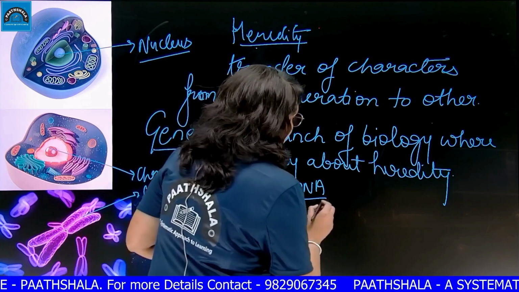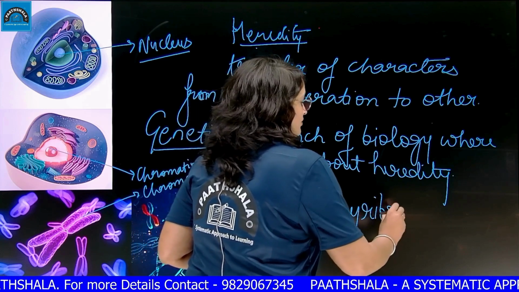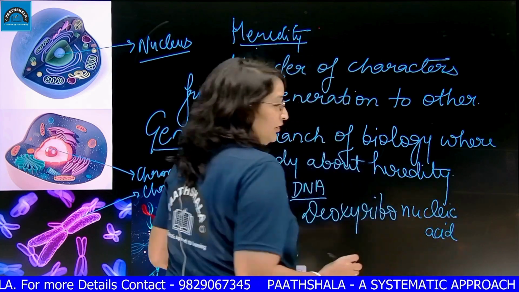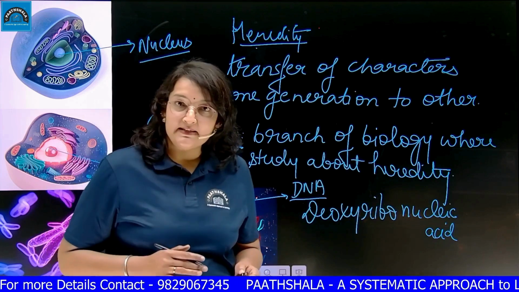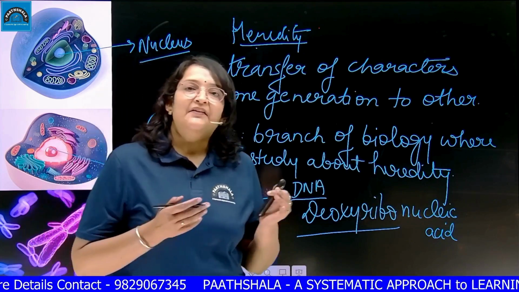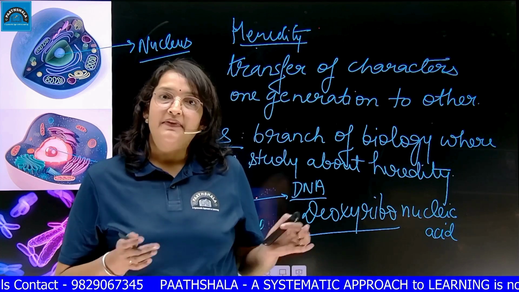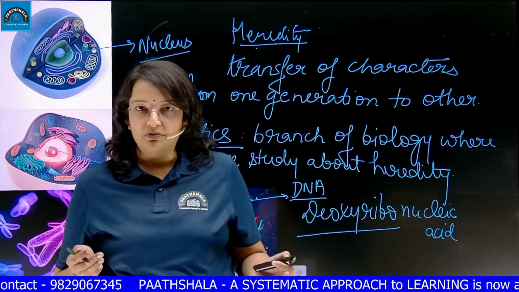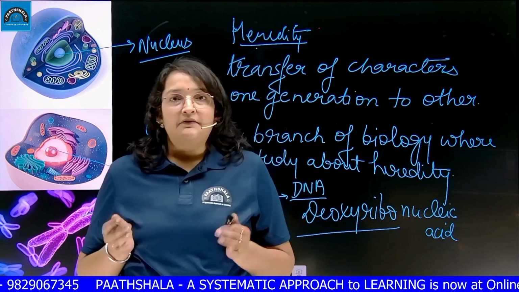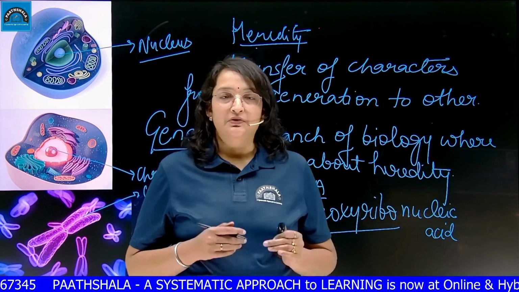DNA stands for deoxyribonucleic acid. Nucleic acid because it is inside the nucleus, and deoxyribose shows its chemical composition. It is a ribose sugar which does not have any hydroxyl group on the second carbon. So deoxyribose sugar, composed with some nitrogen bases and a phosphate group, is called DNA, deoxyribose nucleic acid.